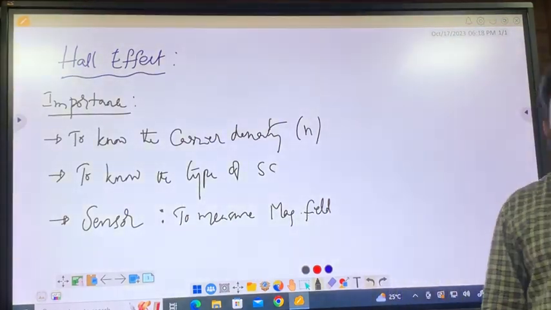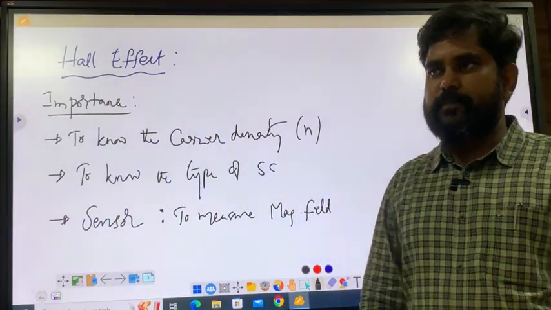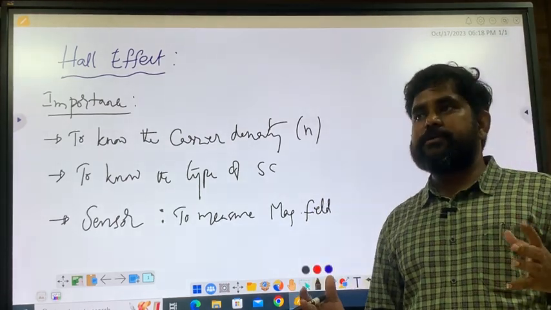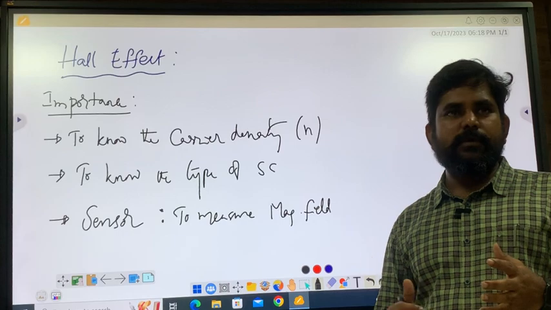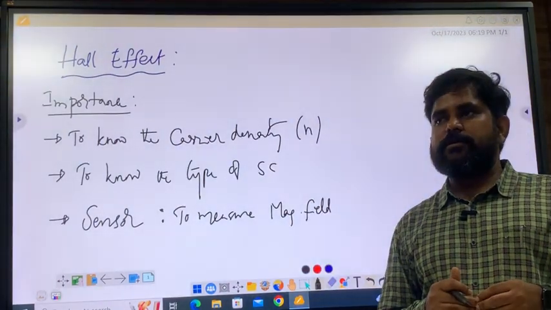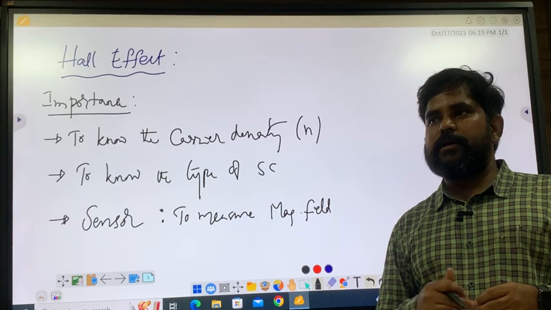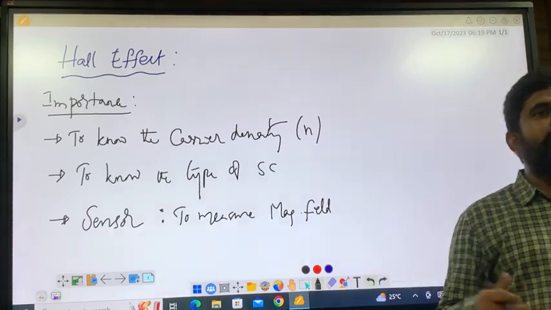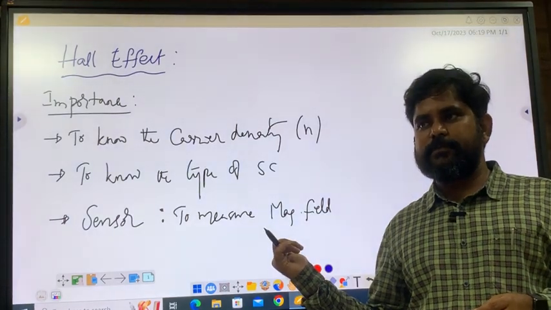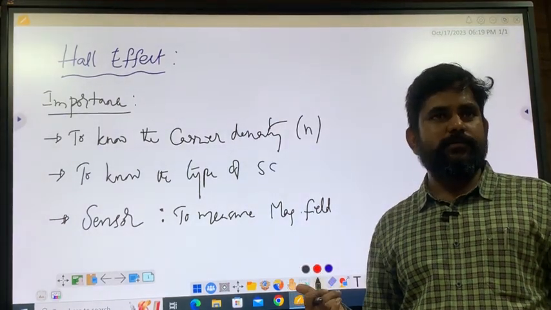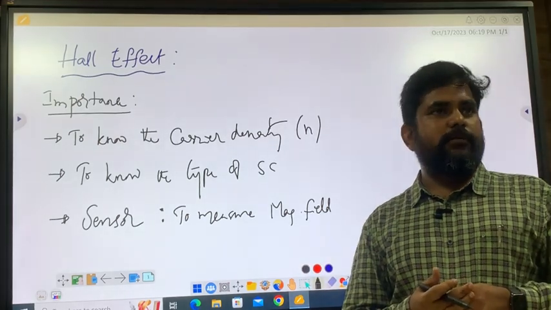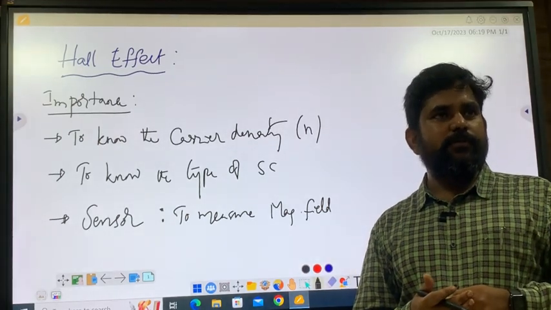You are doing MRI scanning somewhere, suppose in the health sector, you want to know exactly how much field is produced. Using the Hall sensor, you can know easily. Or any sensitive electronic equipment where a magnetic field is involved, you have to use it. All the speakers or our mobile phones, aircraft, everywhere a magnetic field is involved.